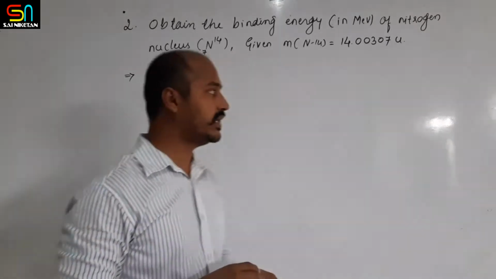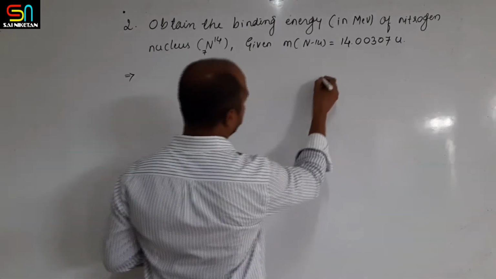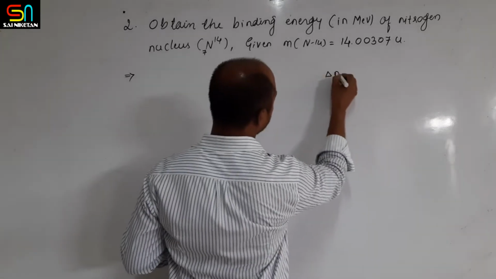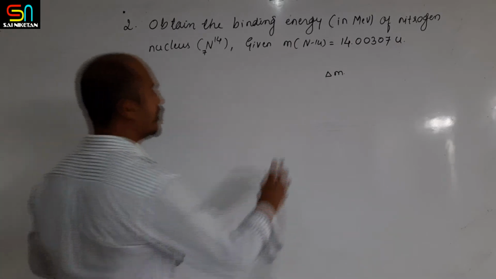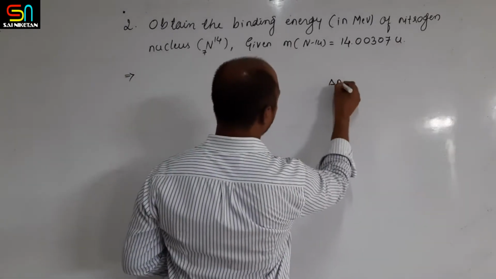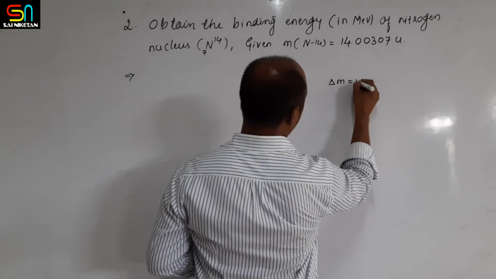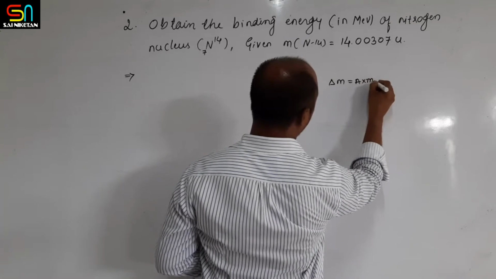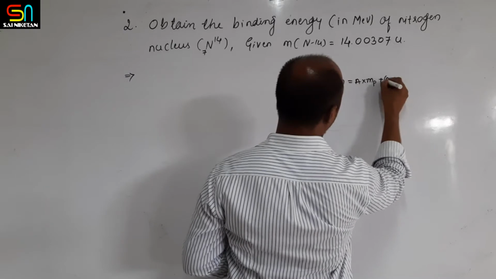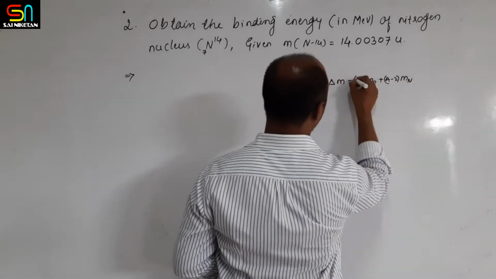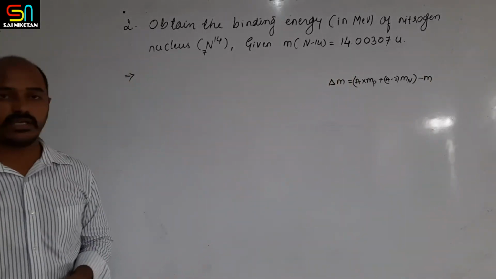The formula for the binding energy: first you have to calculate the mass defect, and thereafter you have to calculate the binding energy. Mass defect is equal to A multiplied by the mass of proton plus (A minus Z) multiplied by the mass of neutron, whole minus M. This is the mass defect.